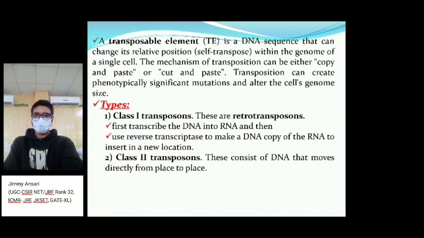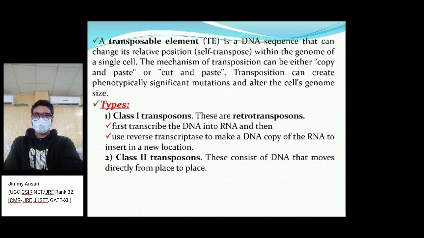What is a transposable element? These are sequences of DNA which can change their relative position, self-transposing, within the genome of a single cell, not from one cell to another cell. The mechanism of transposition can be either copy and paste or cut and paste. Phenotypically there can be a significant mutation, and that can alter the cellular genome size. The types of transposable elements are class 1 type and class 2 type. We said that there is copy and paste.